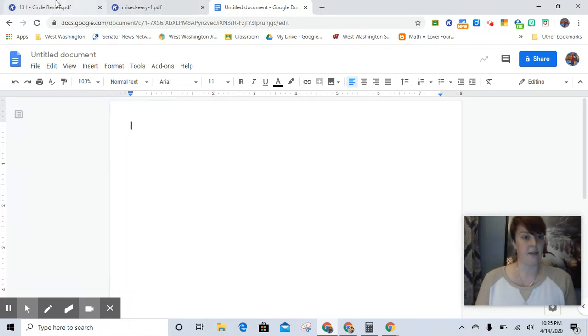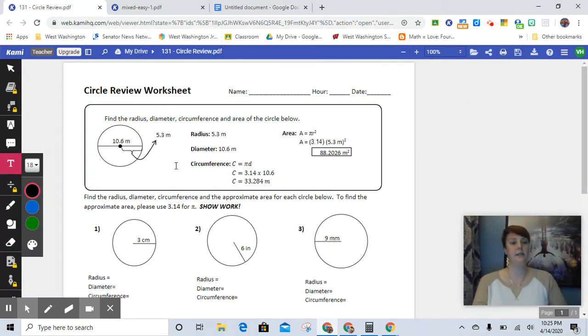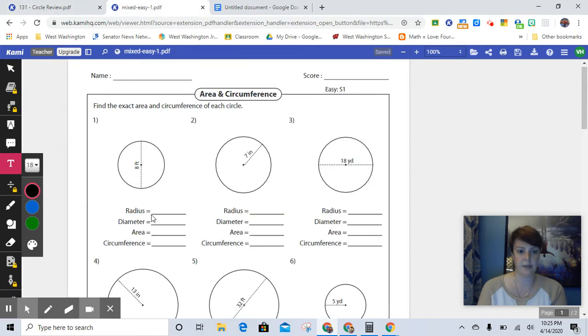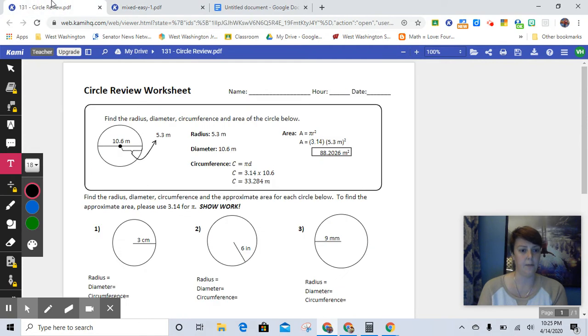All right, so here real quick, this is your worksheet, and I'll do some examples on this other page in a minute just to show you what we're doing. But I wanted to start with this one because it has this little note part up here. And so remember, the radius is halfway across the circle, from the center to a point on the circle. Right now, the diameter is given. The radius is half of that.